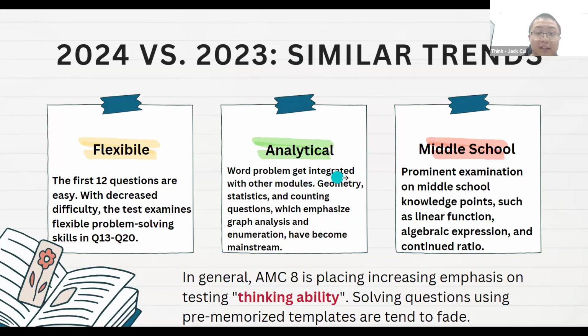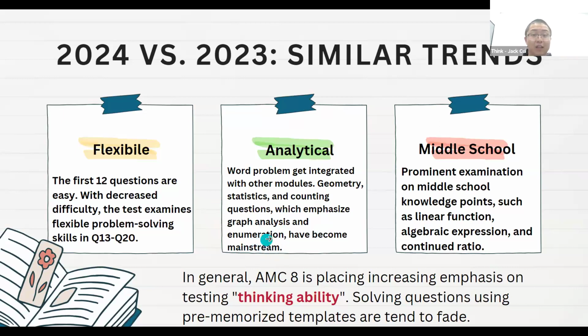They get integrated with other modules, like geometry. So also we have fewer pure word problems. Do not forget, the word problem can appear in other modules, and we count them in other modules. So there are actually a lot of word problems, but integrated with other modules. That's the key. And then, like we mentioned, geometry, statistics, and counting questions, which emphasize the graph analysis and the enumeration, have become the mainstream.